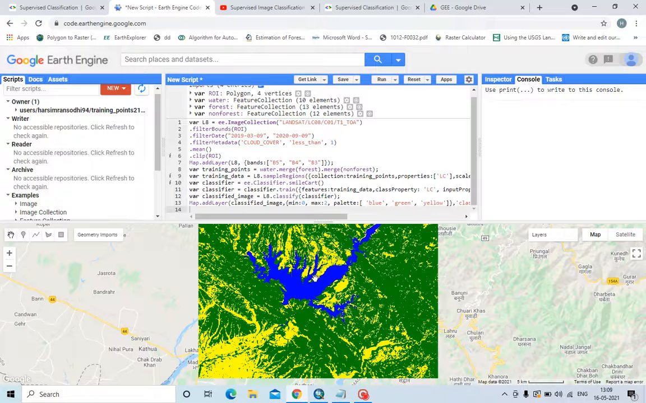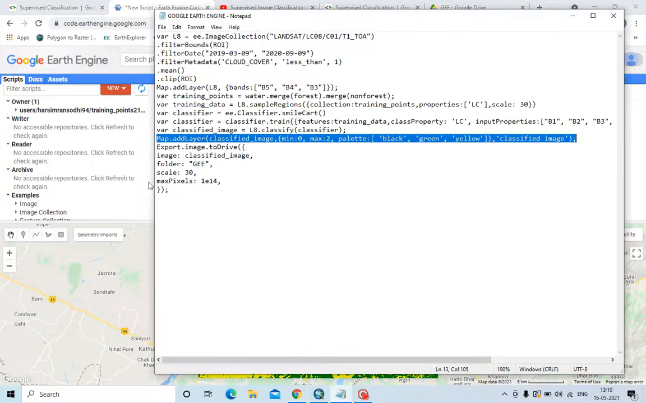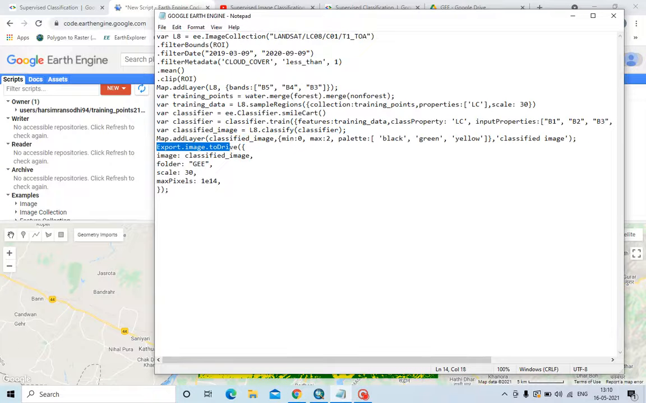You can also export this image to the drive, so that you can visualize it in ArcGIS or remote sensing software, and you can also recode it in the Erdas Imagine software by exporting it. Let us export this file. This is the command for export.